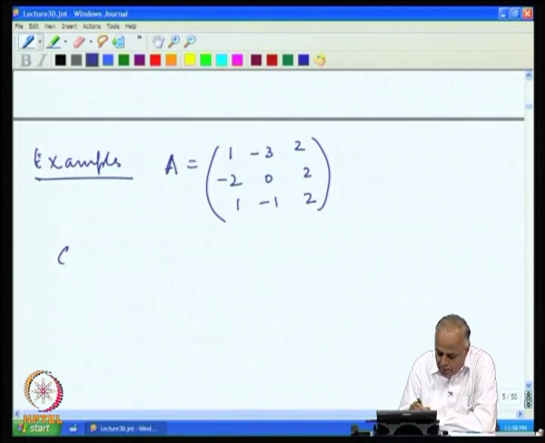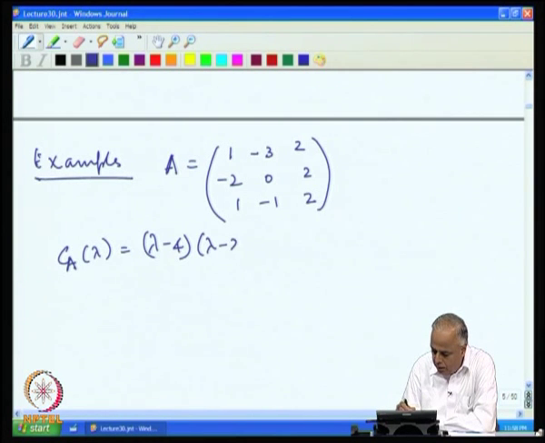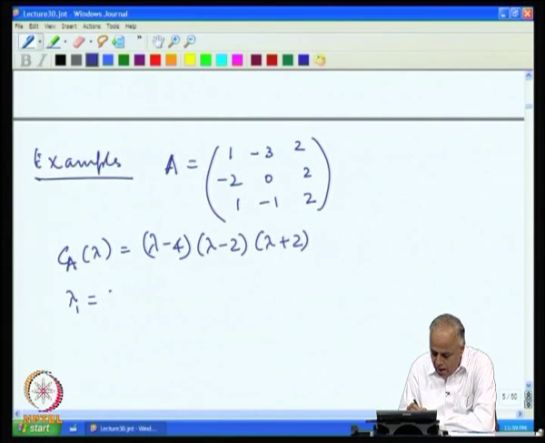In the last lecture, we found that c_A(lambda) is lambda minus 4 into lambda minus 2 into lambda plus 2. So, what are the eigenvalues here? Lambda 1 equal to 4, lambda 2 equal to 2, lambda 3 equal to minus 2.